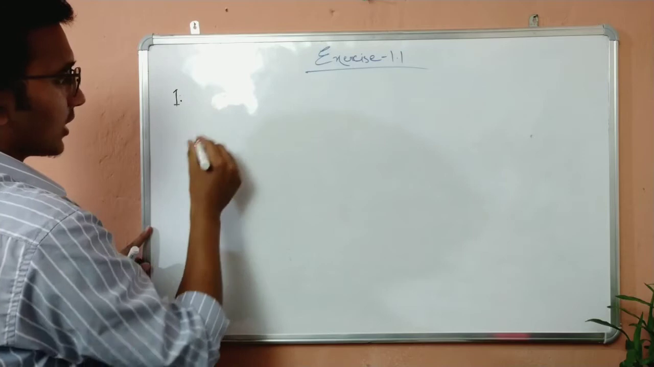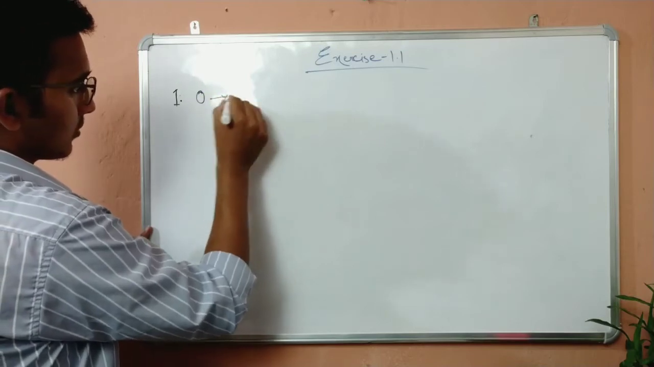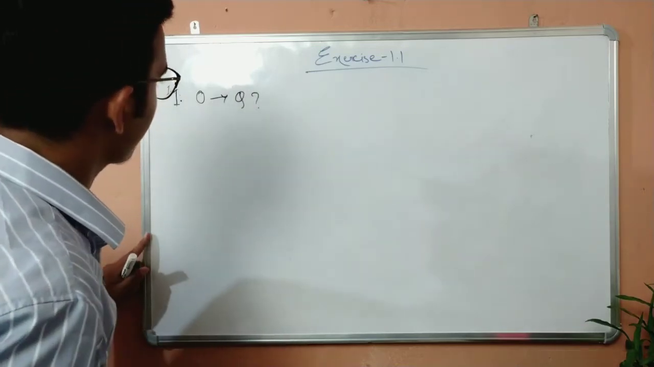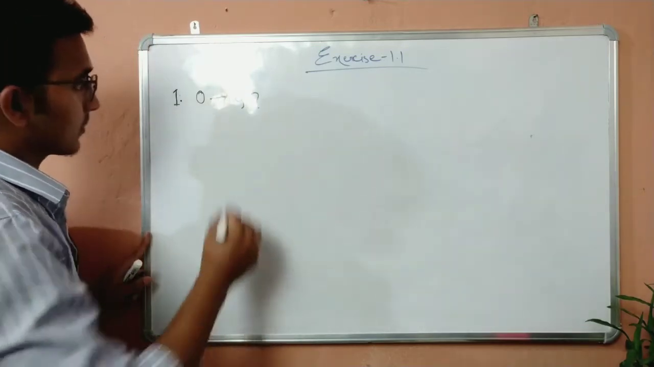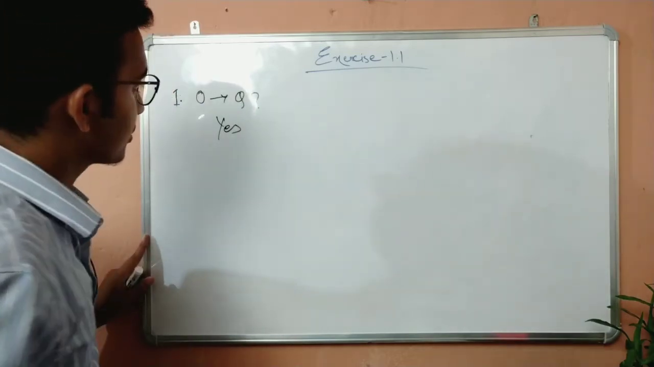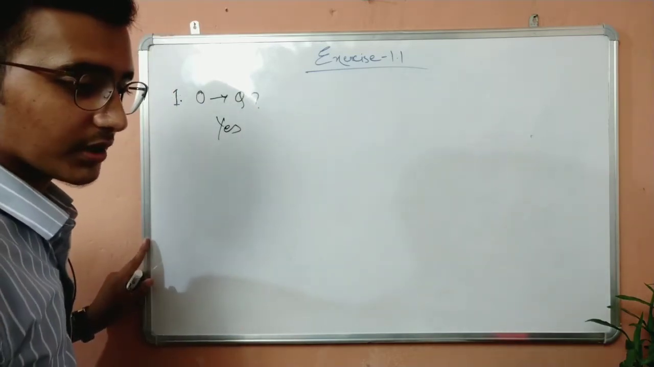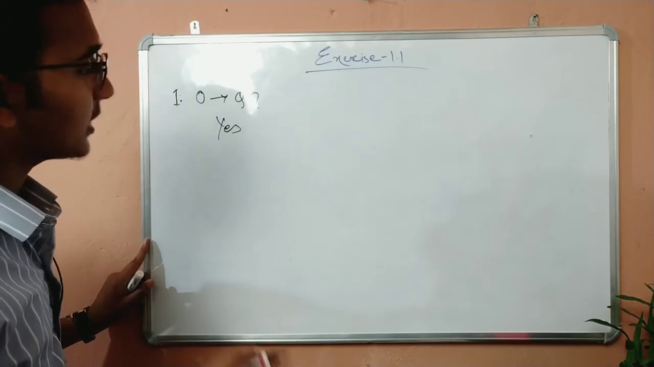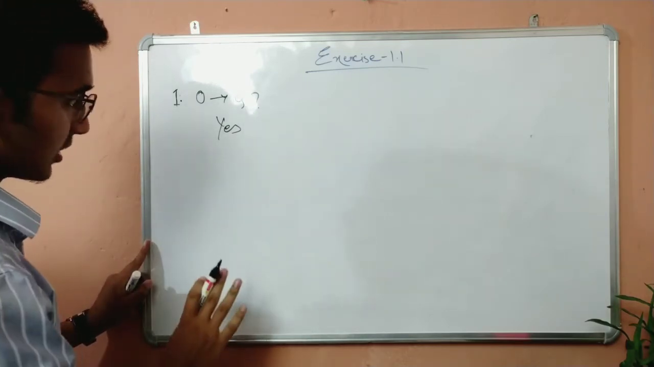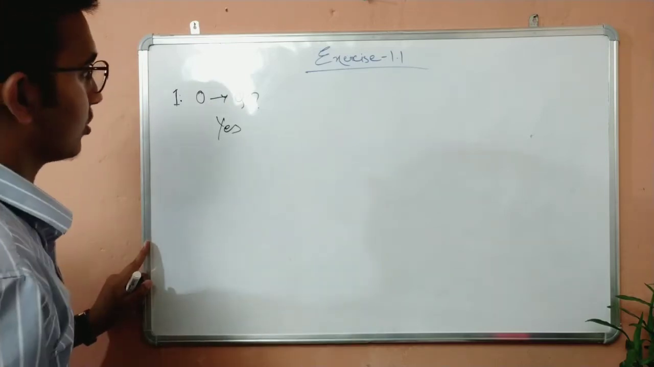So is 0 a rational number? What do you think? The answer is yes, it is a rational number. What is the definition of a rational number? The definition of a rational number is any number that can be represented in the form p by q, where p and q are integers and q is not equal to 0.